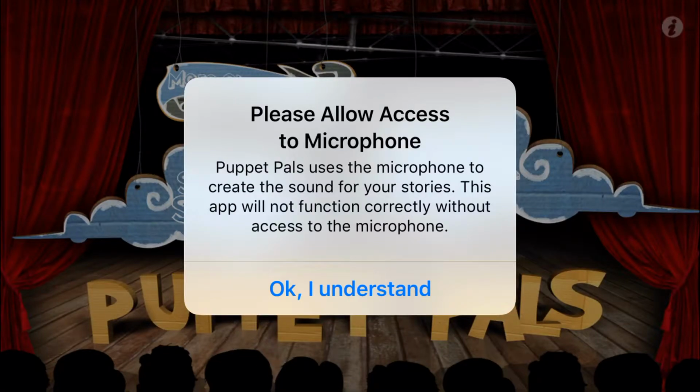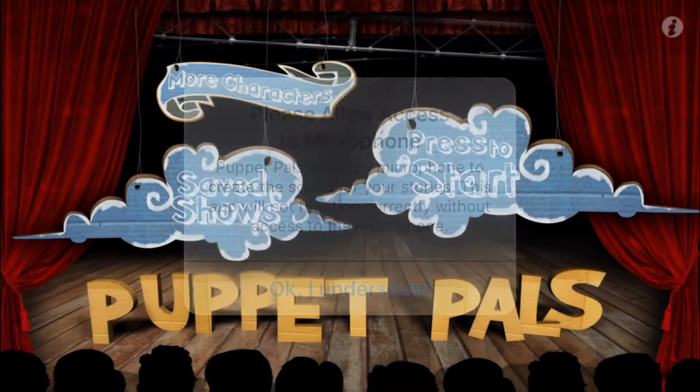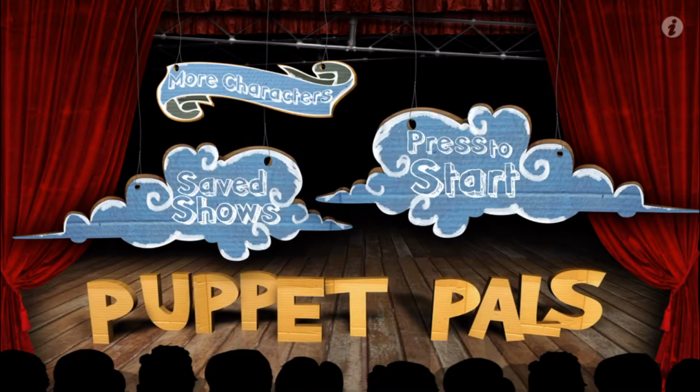So today I'm going to show you a tutorial of how to use the Puppet Pals Pocket app on the phone. And welcome to Learning Hub and Learning App Tutorials.